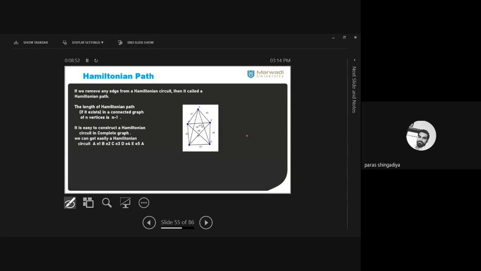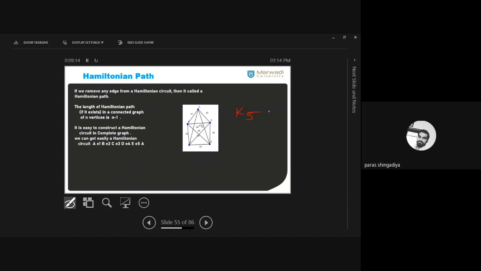Clear? In a complete graph, the degree of each vertex is n minus 1. In this picture, there are 5 vertices. So this is the graph of K5, the complete graph K5. And as you can see here, the degree of each vertex is 4. Here n minus 1 means 5 minus 1, which is 4. So this is a complete graph.